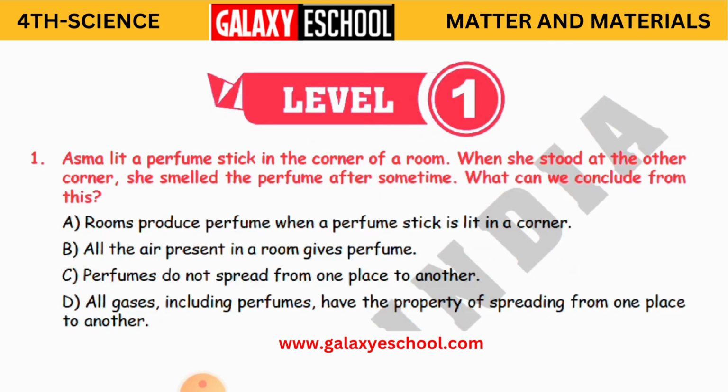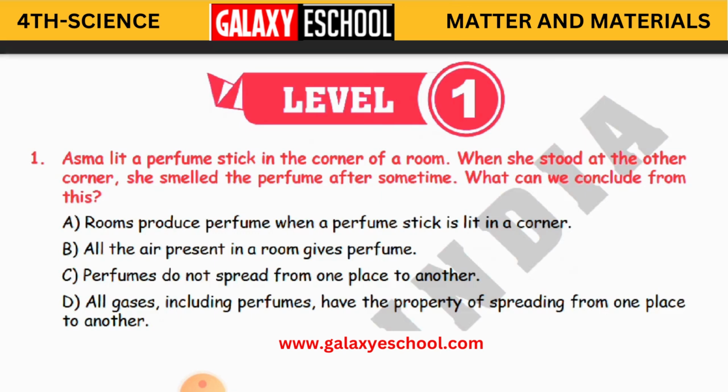The first one is: Asma lit a perfume stick in the corner of a room. When she stood at the other corner, she smelled the perfume after some time. What can we conclude from this? Like we have our agarbattis. When you light an agarbatti in the corner of any room, the total room will get the perfume smell. What can we conclude by this? How do we get this?